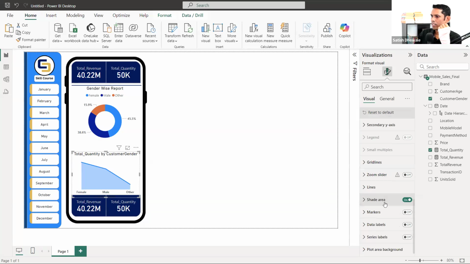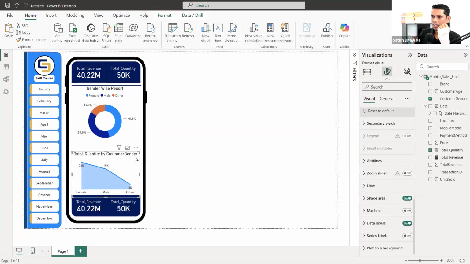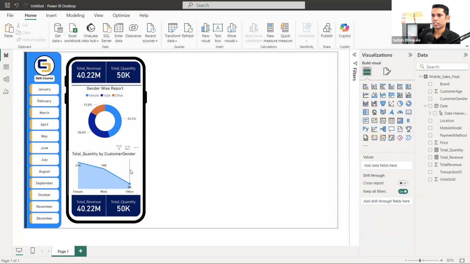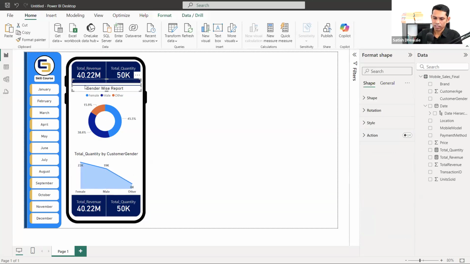Inside the formatting, there is a data label option. So you can add the data label like this. You can increase this size. We don't even need an x-axis title. So go back to the x-axis and remove this title, because anybody can easily tell it's customer gender. Now let's add this line again, copy and paste here.